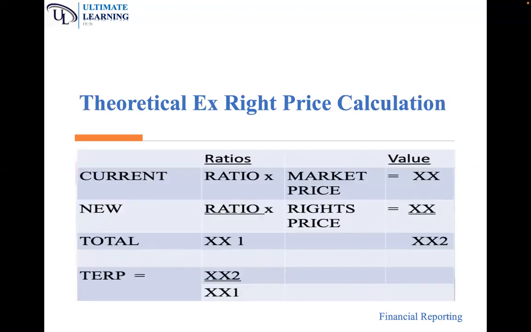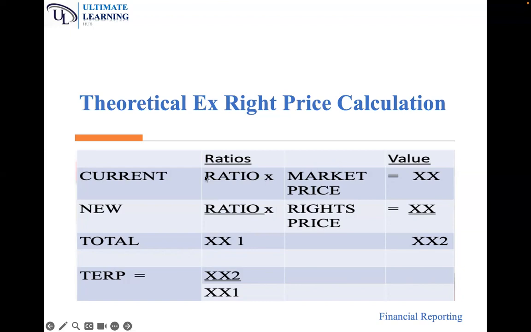Now, how do we calculate the TAP, the theoretical X-right price? Remember, we can issue 1 new share for every 2 shares held. So here, the current will be 2, the new will be 1.